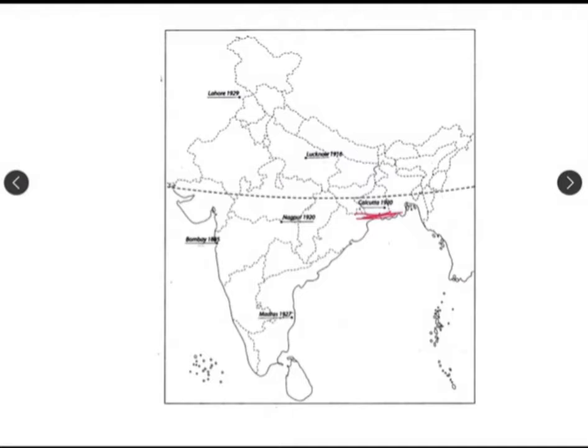After that, in December 1920, the session happened in Nagpur, and Nagpur is in which state? It is Maharashtra, right? So in Maharashtra, Nagpur city, what was discussed over there?